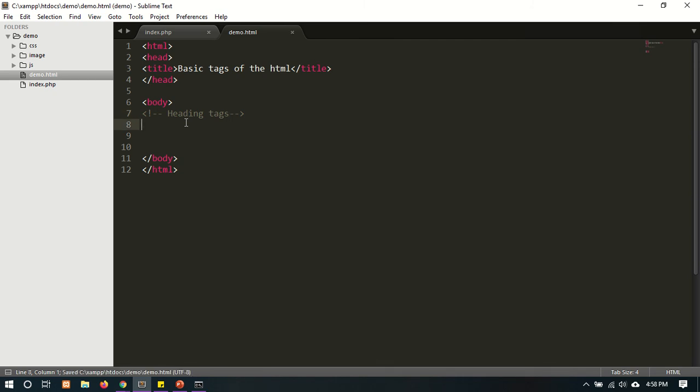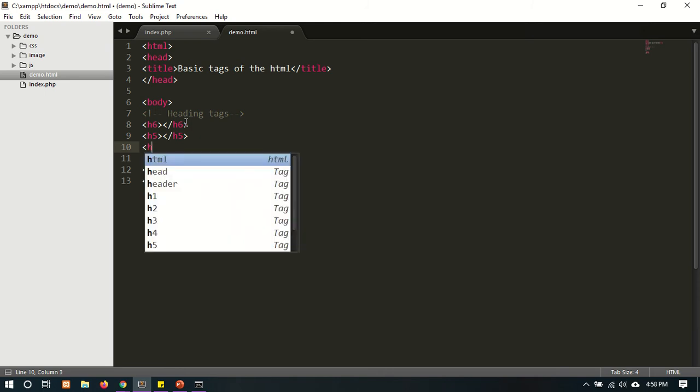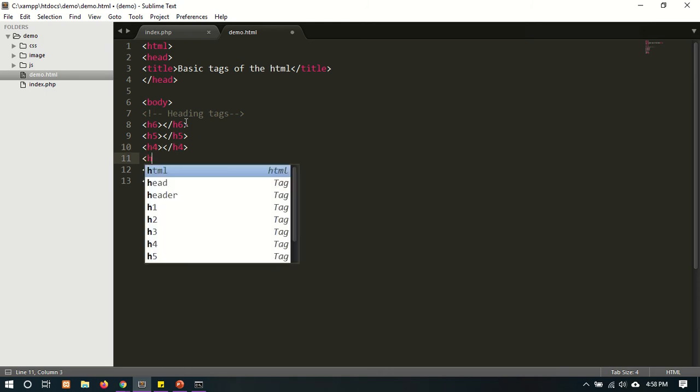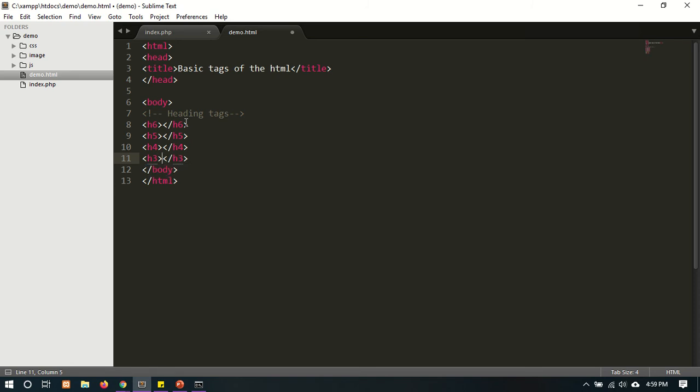There are six types of heading tags from H6 to H1. These differ by their size only. H6, H5, H4, H3, H2 and H1.